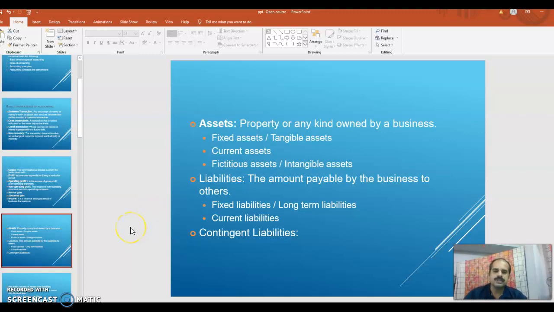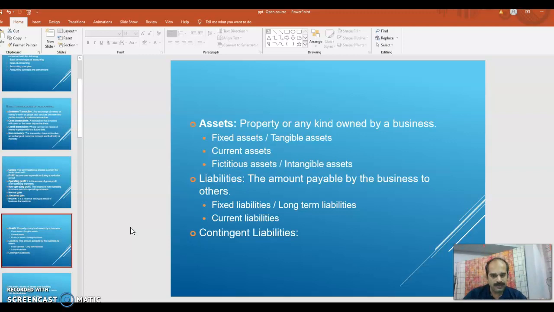The next term usually used is liabilities. What are liabilities? The amount payable by the business to others. The amount payable to others by a business firm. In the case of assets, we have different kinds of assets.